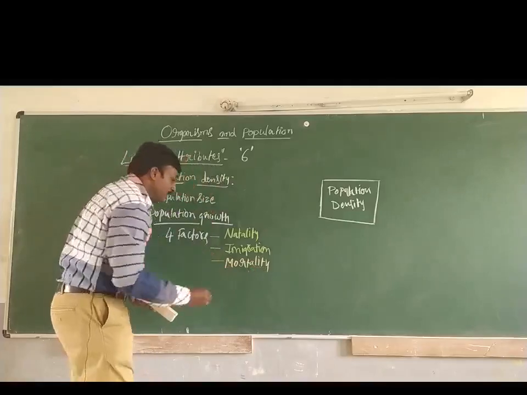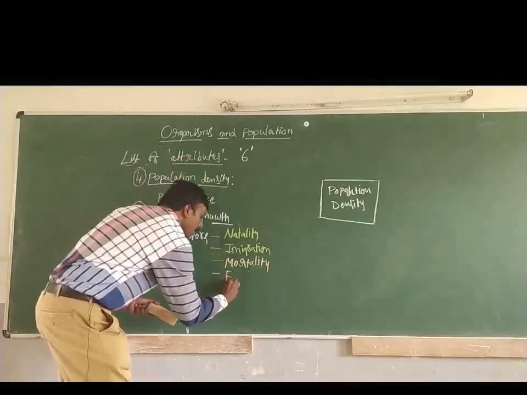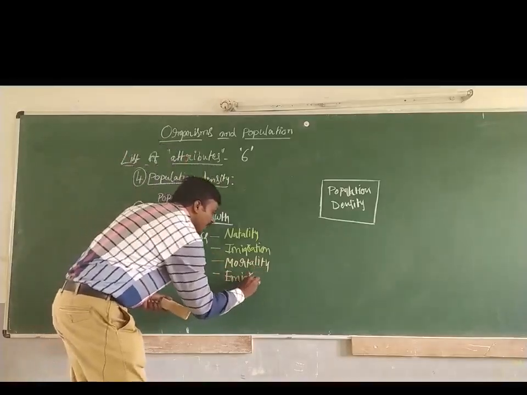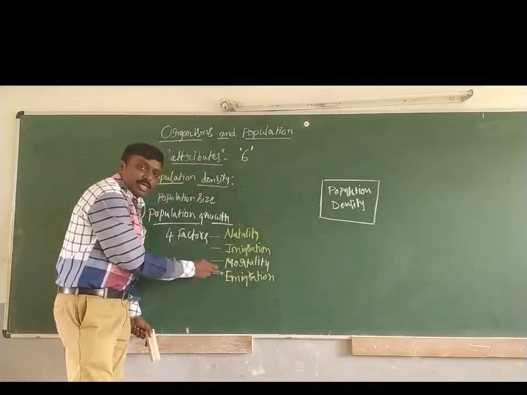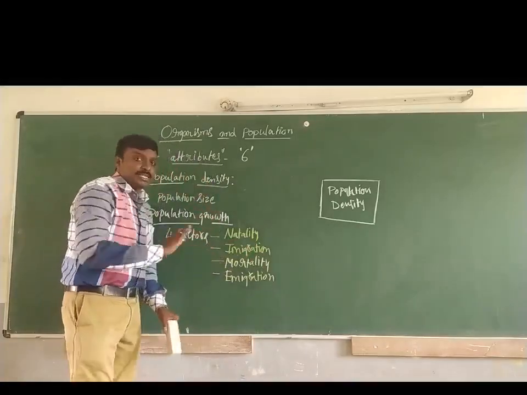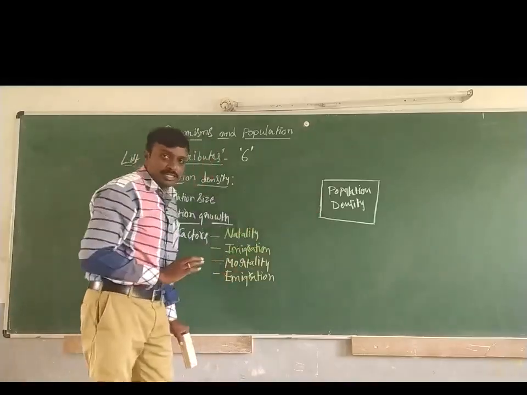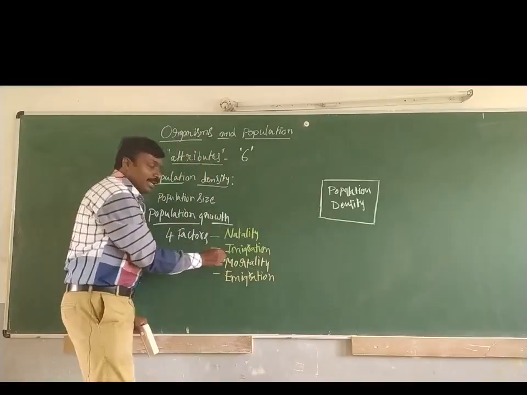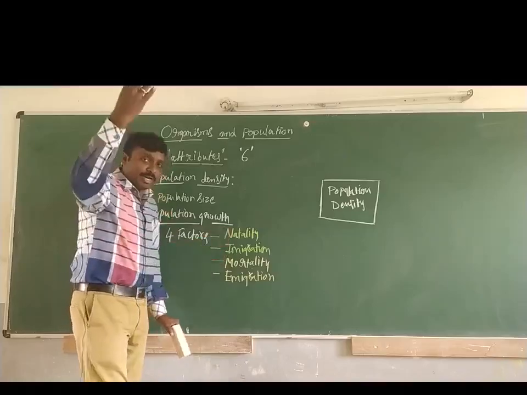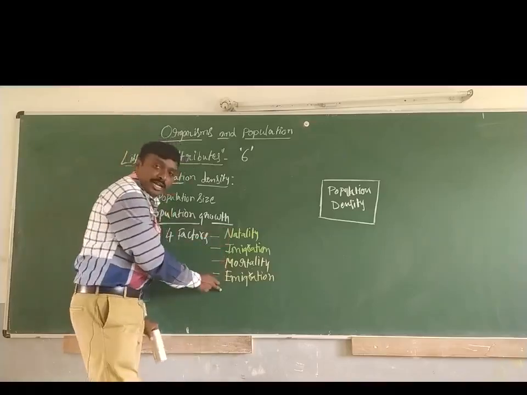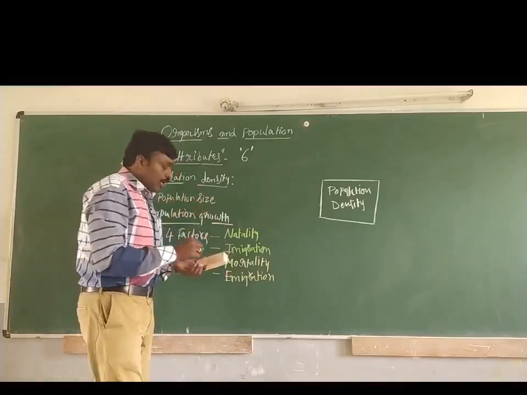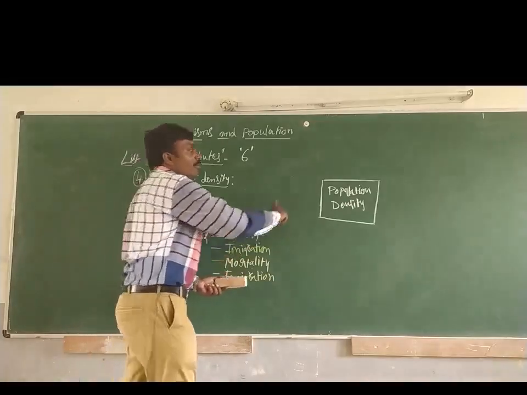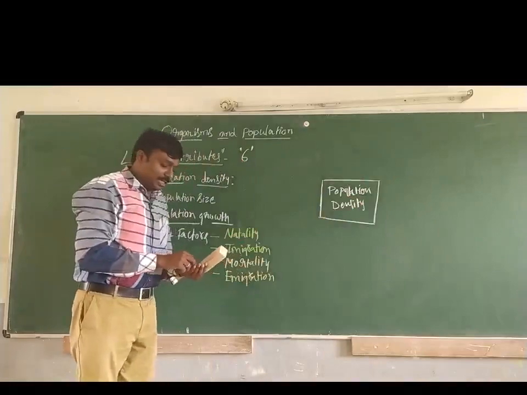Then emigration. These two factors will be responsible for the decreasing of this population density. So natality and immigration are responsible for increasing, mortality and emigration are responsible for decreasing.